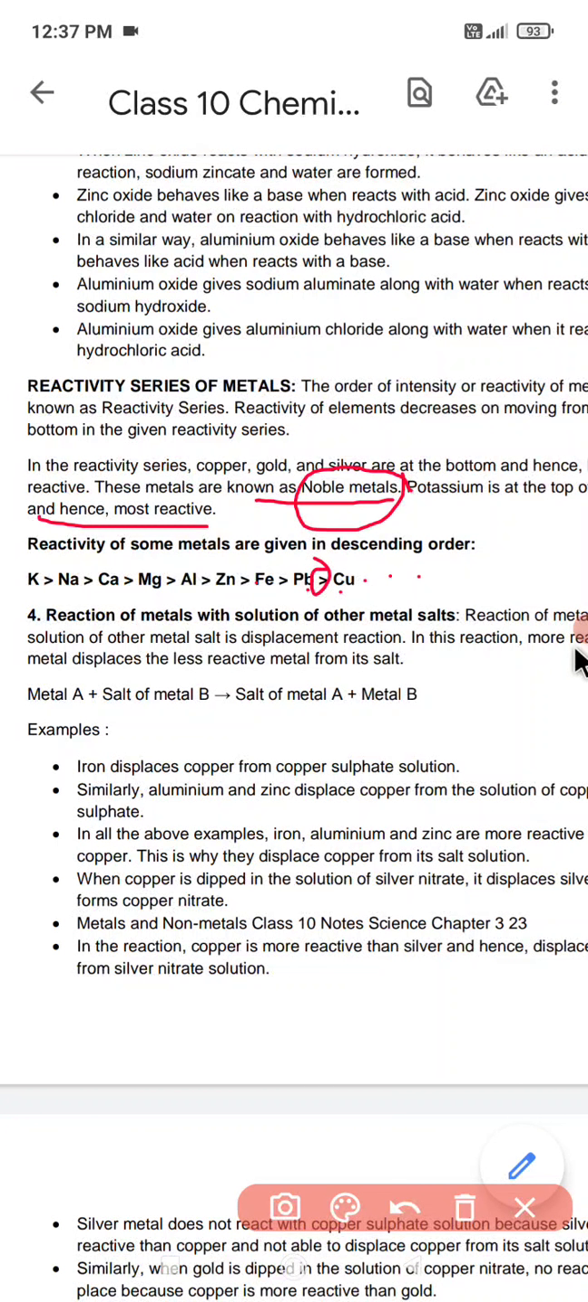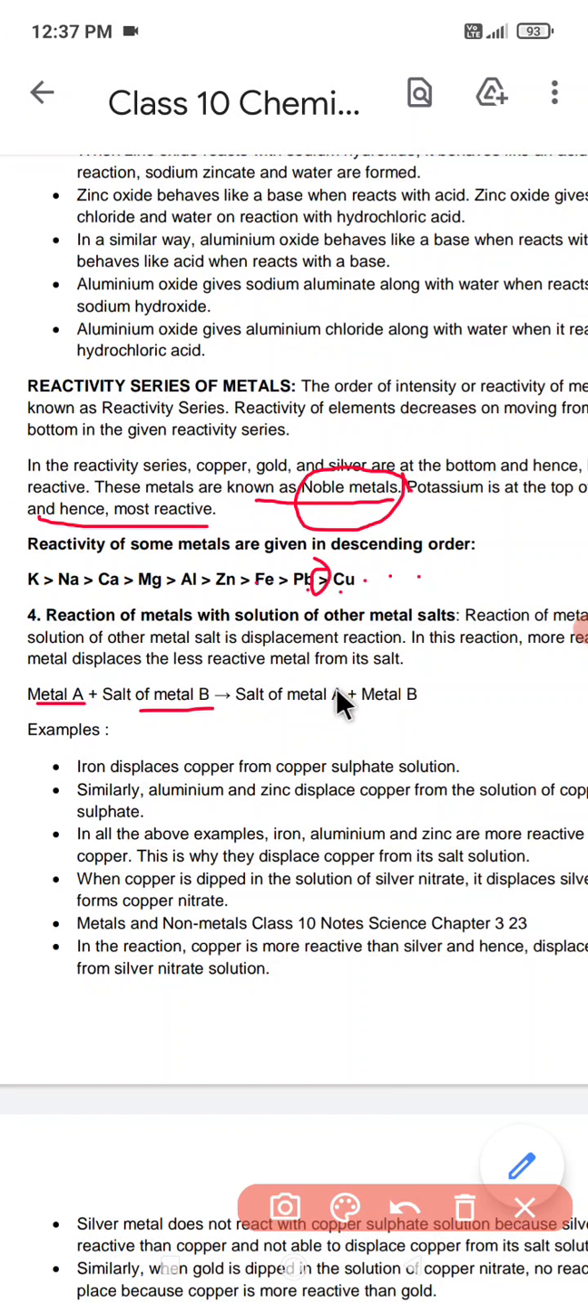In this series, we have already studied the displacement series in chapter 1. In that displacement series, we have studied that suppose I have a salt of metal A that is made to react with a metal B. Now we get salt of metal A plus metal B. Why is it so? That actually proves that metal A is stronger than metal B. That's why metal A is able to replace metal B.